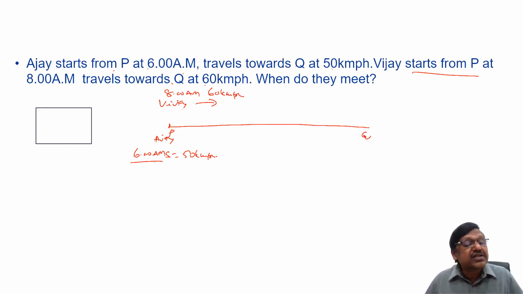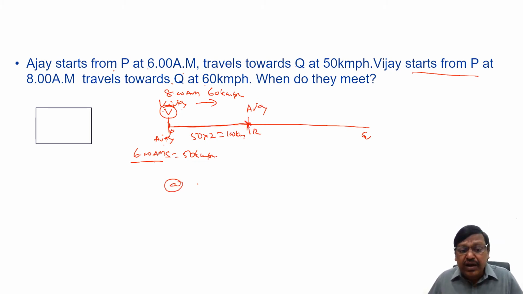Ajay started already at 6 o'clock, means by the time Vijay started here, Ajay has traveled for how much time? 6 to 8, 2 hours he traveled. In these 2 hours, Ajay might have come up to somewhere here. So 6 to 8, 2 hours means speed is 50 kilometers per hour, time is 2 hours, means he has traveled 100 kilometers up to here. Let us say this place R.